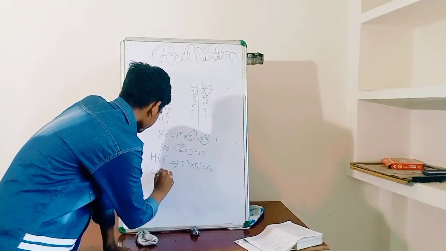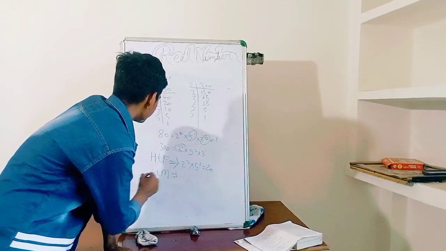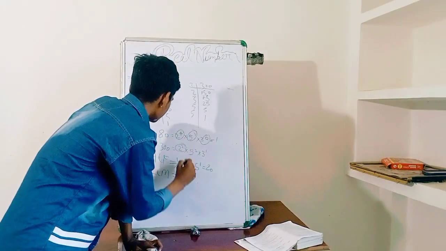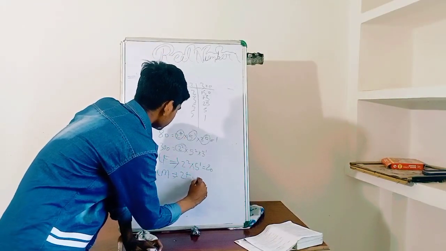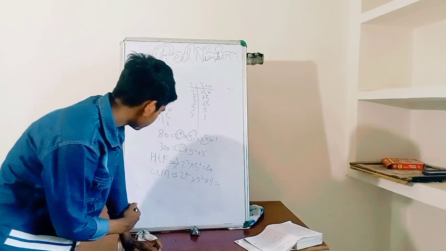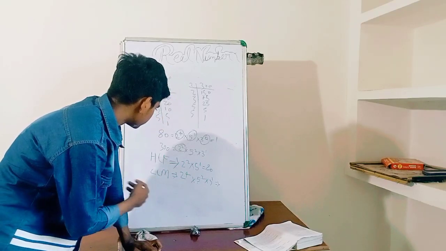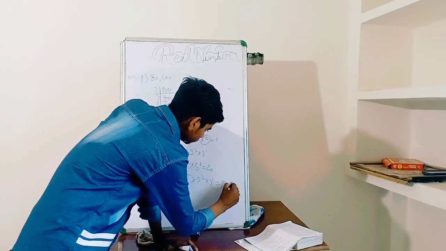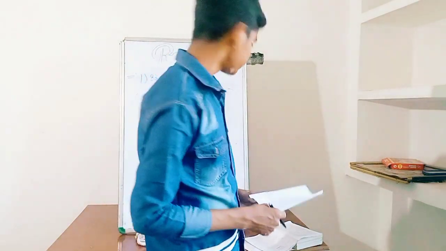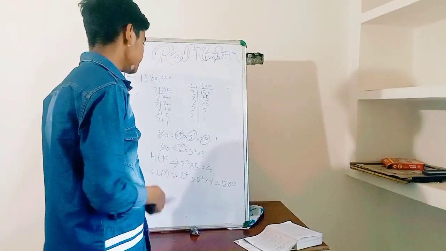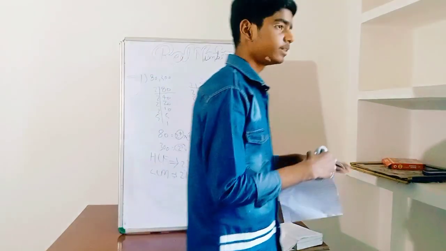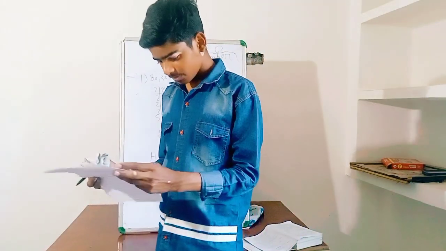Now we have the LCM. LCM means lowest common multiple, but here we take the highest powers: 2 to the power 4 into 5 to the power 2 into 3 to the power 1, and its answer will be 1200. So the LCM of 80 and 300 is 1200 and the HCF of the above numbers is 20. I hope you have understood this doubt.